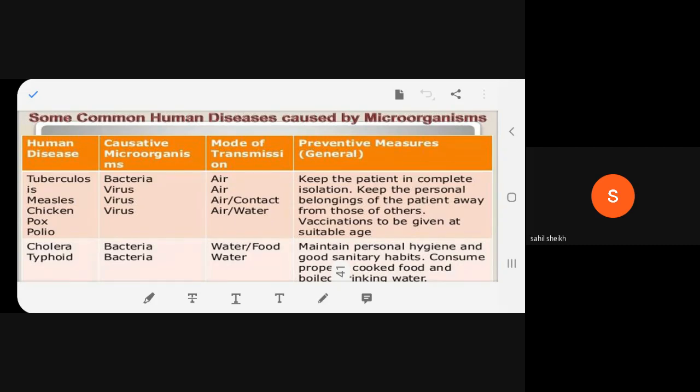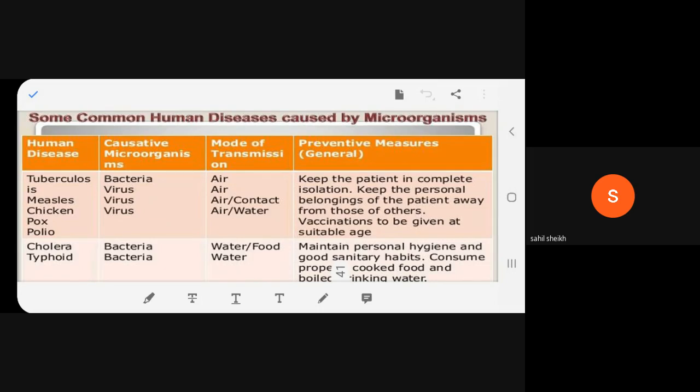Let's first talk about the diseases. Next is measles. It is caused by virus. Mode of transmission is air and contact. The second one is chickenpox. Again, it is caused by virus, transmitted by air and contact. Polio, virus, air, water.